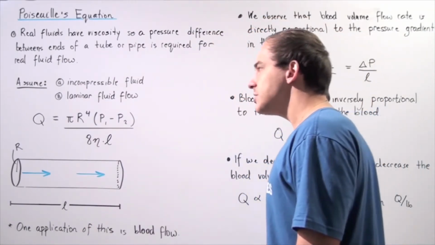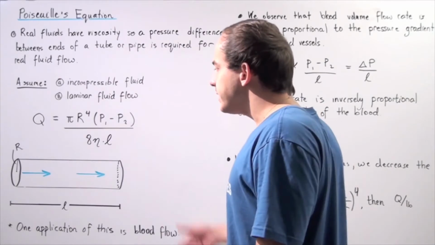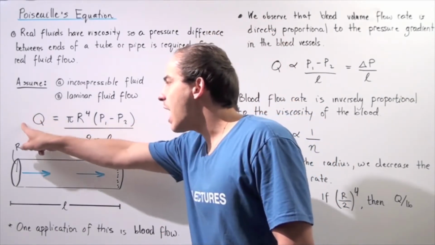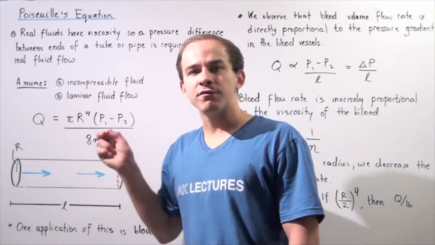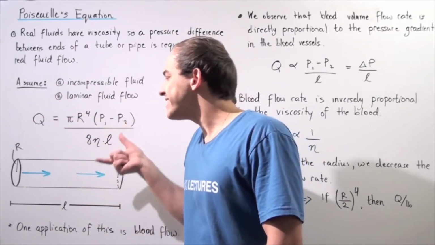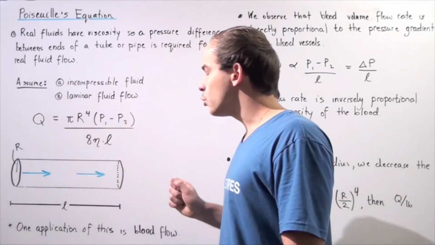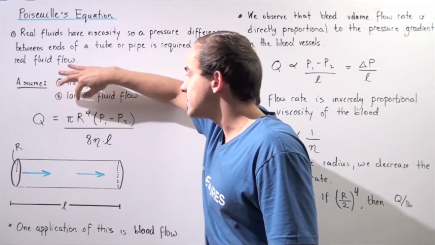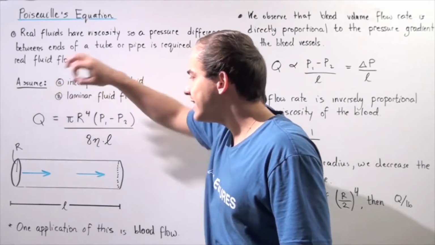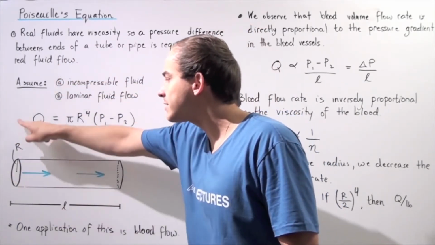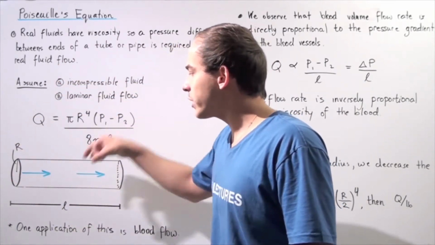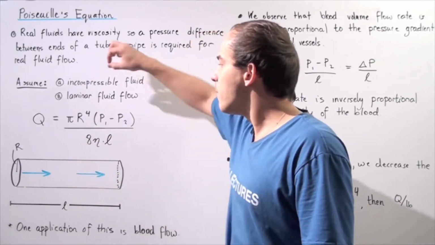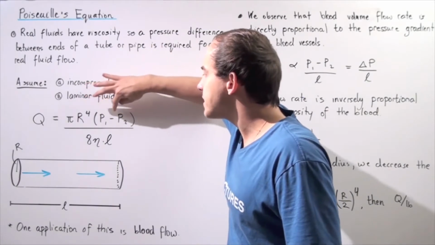If these two conditions are satisfied, we can use the following equation, which states that the volume flow rate of our fluid within our cylindrical pipe is equal to the product of pi and the radius to the fourth power, where the radius is simply the radius of the cross-sectional area of our cylindrical tube, multiplied by P1 minus P2.